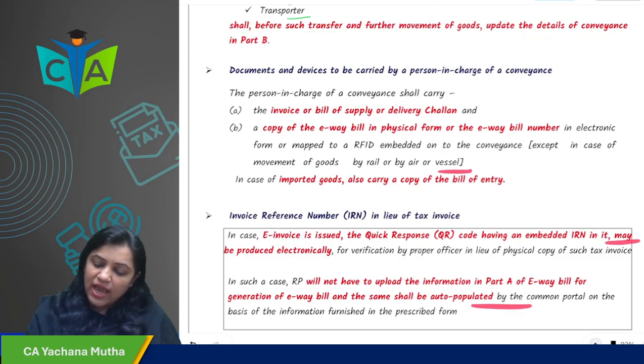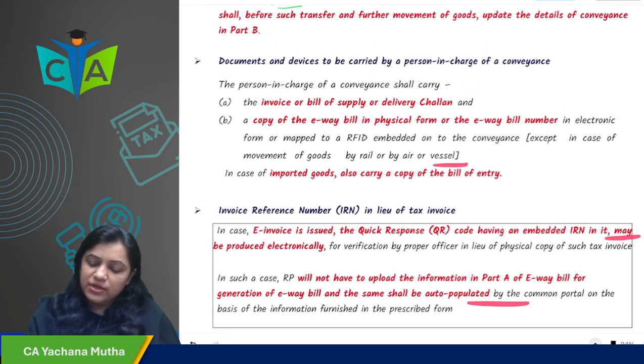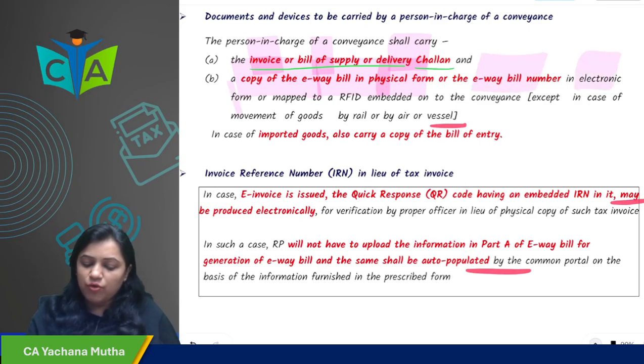Okay. Then documents and devices to be carried by the person in charge of the conveyance. What do they have to carry? The invoice, bill of supply or delivery challan. The person in charge of the conveyance has to carry the invoice, bill of supply or delivery challan, and the copy of the e-way bill in physical form or the e-way bill number in electronic form mapped to RFID embedded on the conveyance.